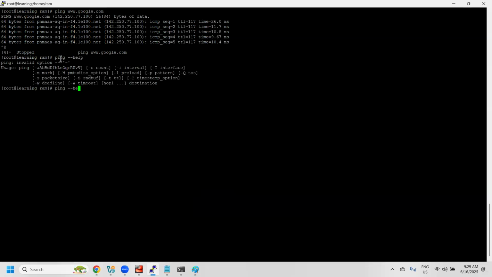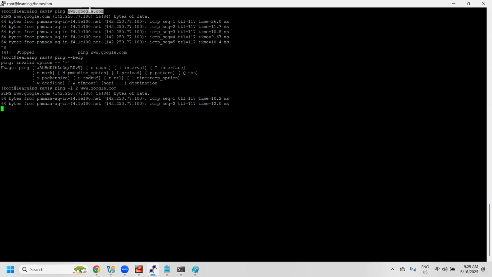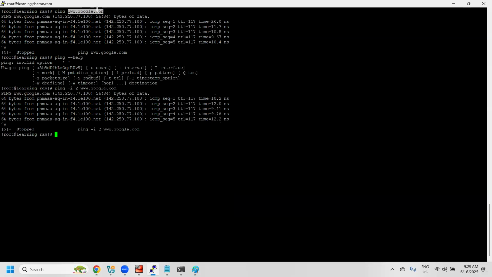For example, if I go with ping, we also have the interval. So ping -i 2 www.google.com, and it will run for two iterations. If you go with the ping command and -i, it specifies the interval, how much interval you want.